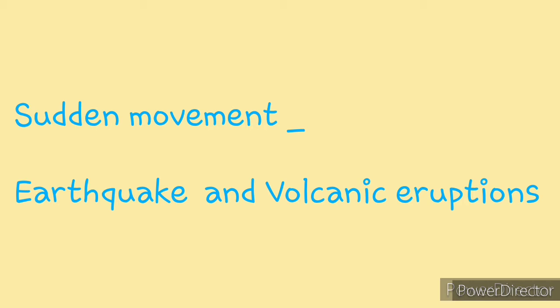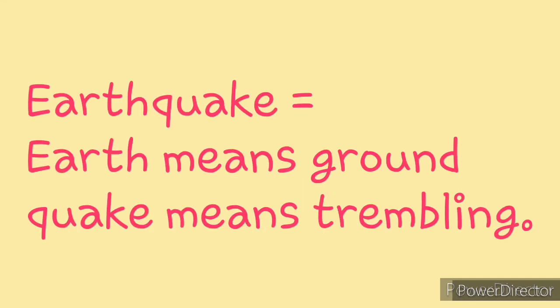Now, let's understand about sudden movements. Sudden movement results in earthquakes or volcanic eruptions. Earthquake: Earth means the ground and quake means trembling. Earthquake is the movement of the earth's crust.